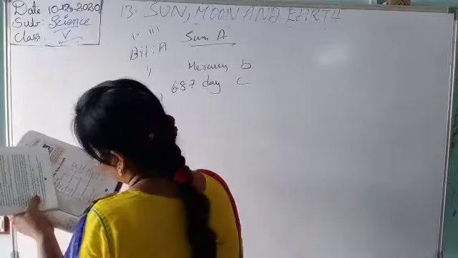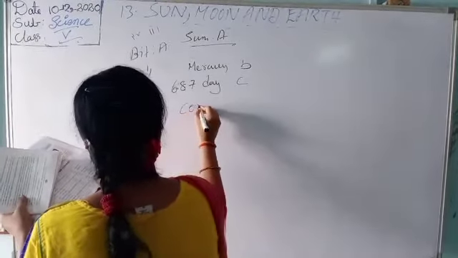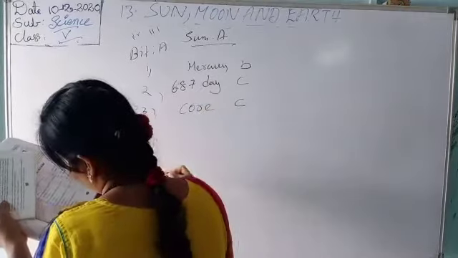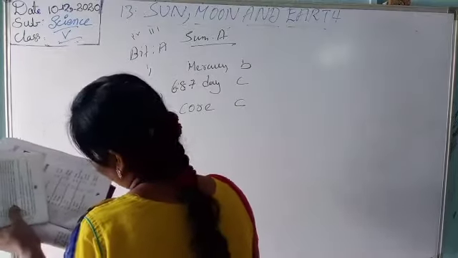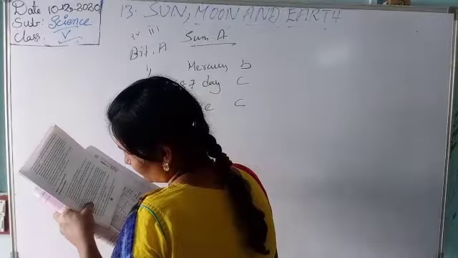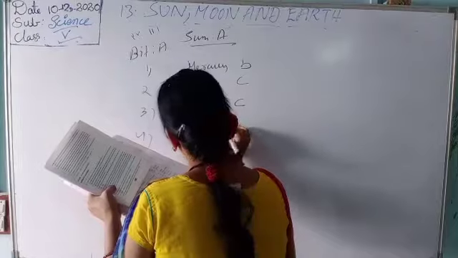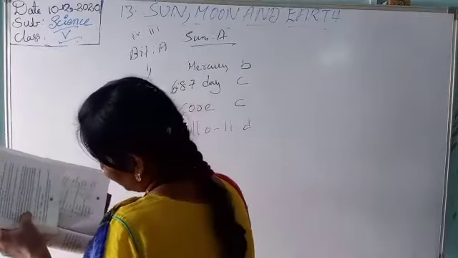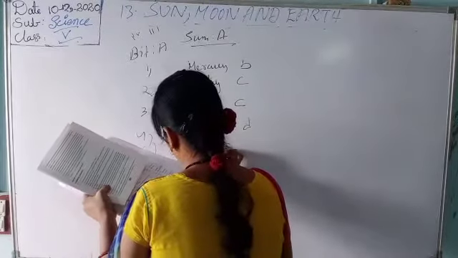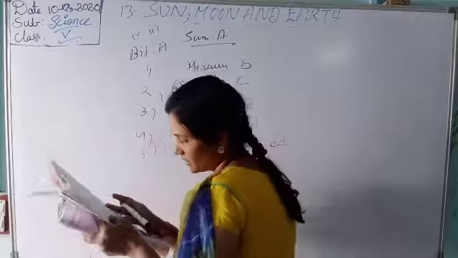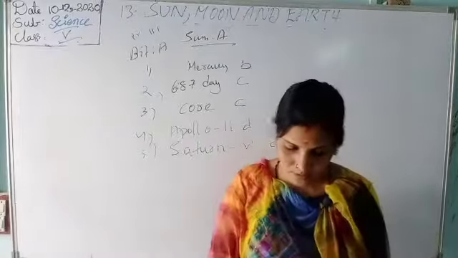The third one: the innermost part of the earth is called the core. C. The fourth one: which spacecraft landed on the moon on 21 July? Apollo 11. It is D. The fifth one: the largest rocket ever built is the Saturn V. That is D. The right option is sun, moon and earth. So tick the correct answers.